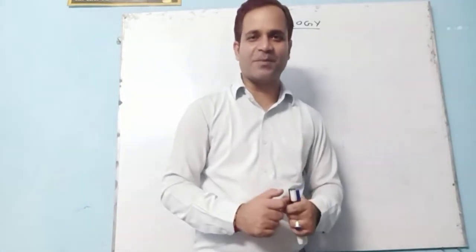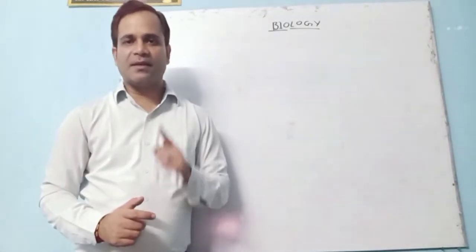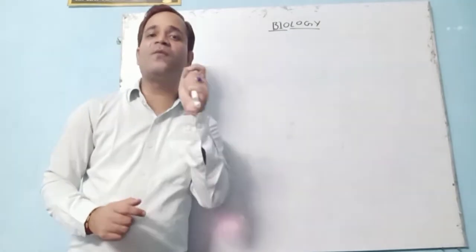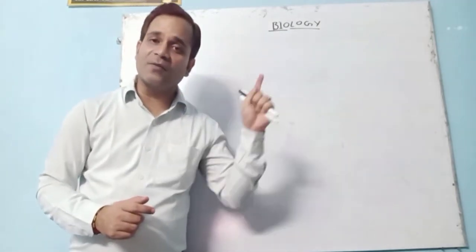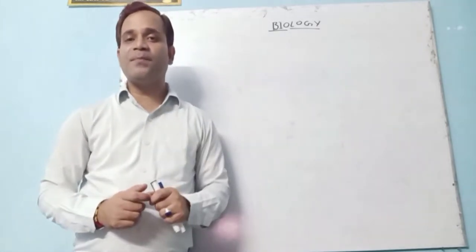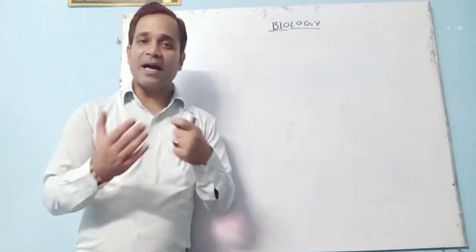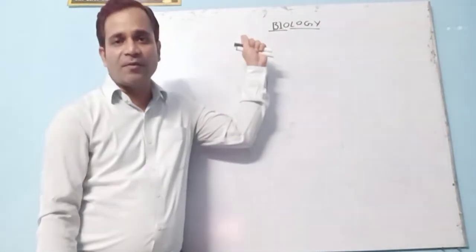Theophrastus. Always keep in mind what I am saying. Theophrastus was the father of botany. And the father of zoology is again Aristotle. So Aristotle was the father of zoology as well as the father of biology.